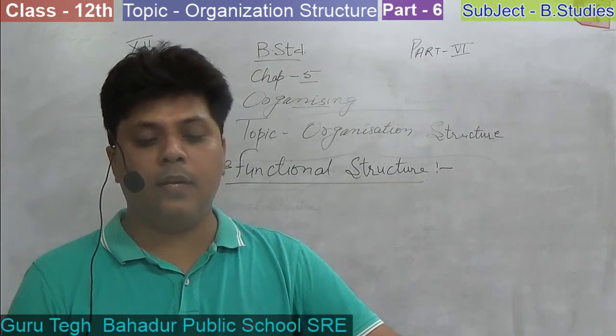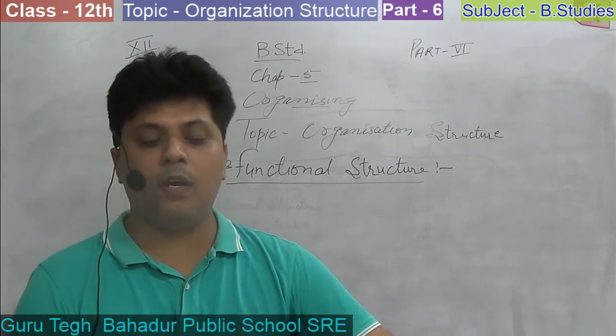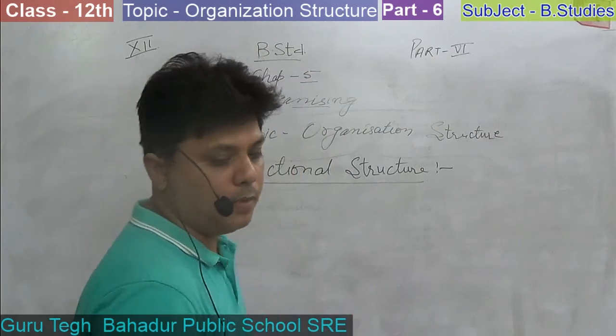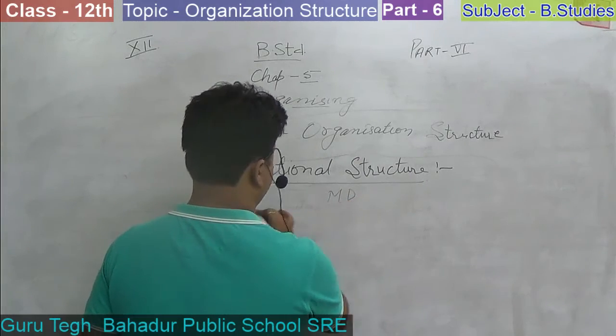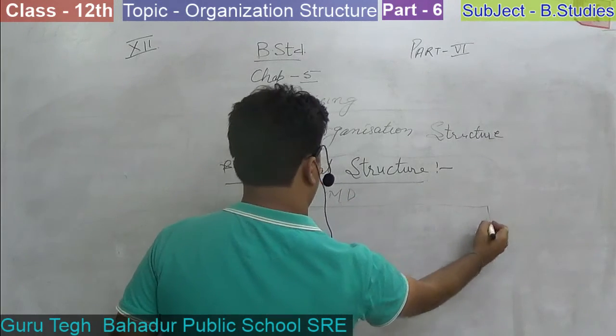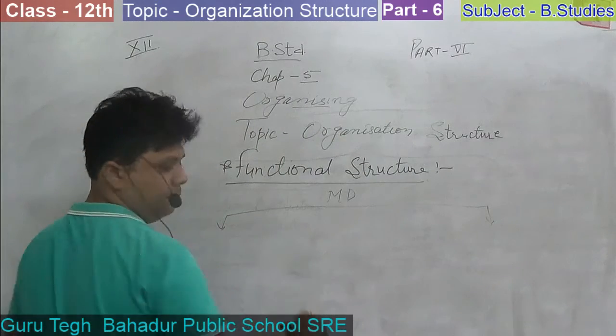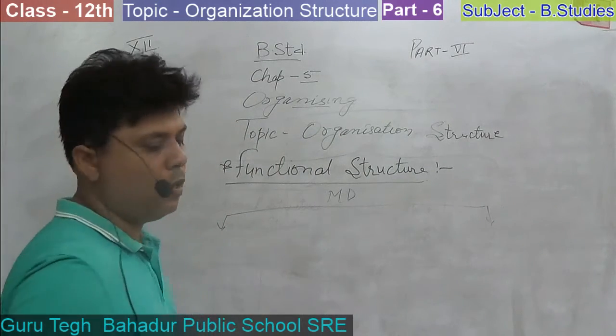At page number 120, there is a flow chart of the managing department, and it can be categorized further into 4 departments. The first one is human resources.